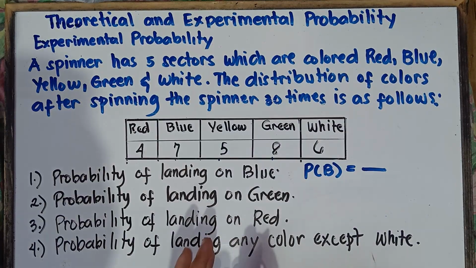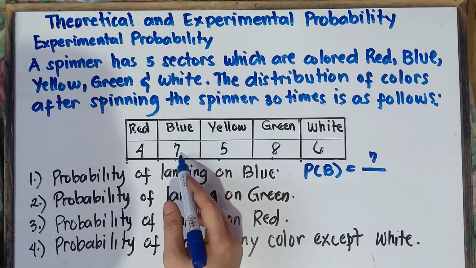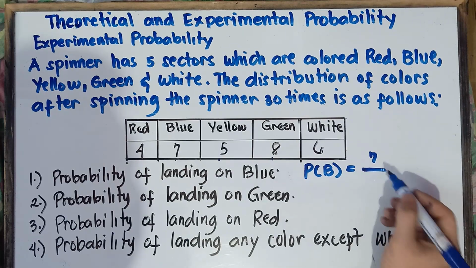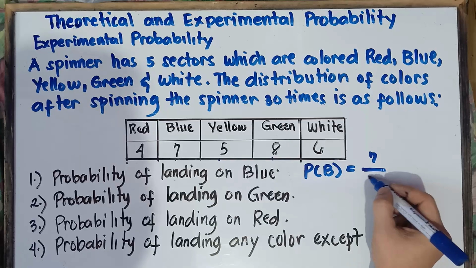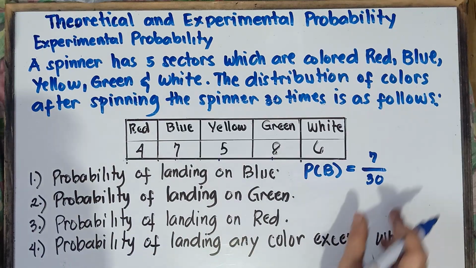So, the number of times the event occurs for blue, that would be 7 on the top. So, blue appears 7 times. And then on the bottom part, that would be the total number of trials. So, that would be 30. Alright, so once again, class, spinning the spinner 30 times. So therefore, the total number of trials, that would be 30.